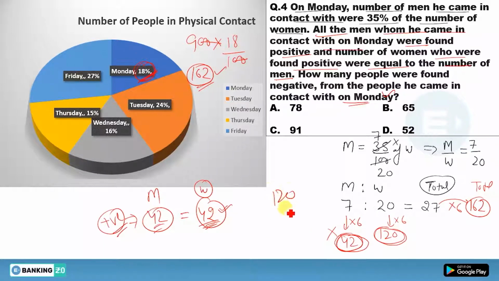So you will minus this 42 from 120, you will get 78. So these 78 are negative. Or clearly you can say these all are women actually, because all the men were found positive. Done. So these 78 women, or these 78 total people, who were found negative on Monday.